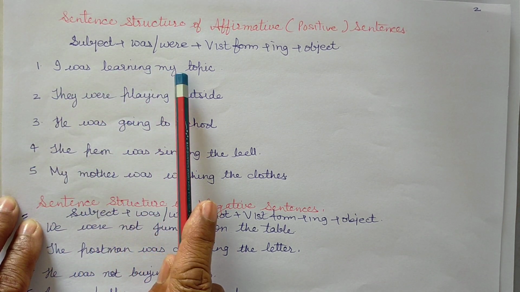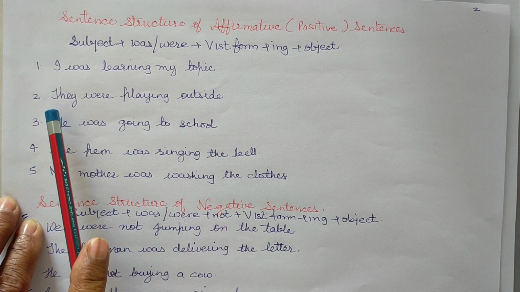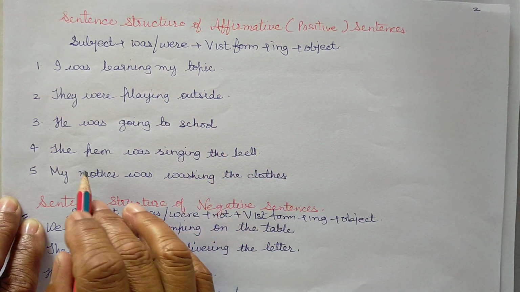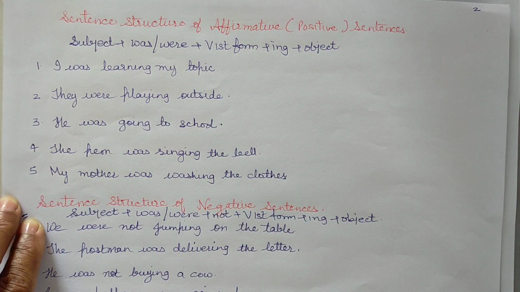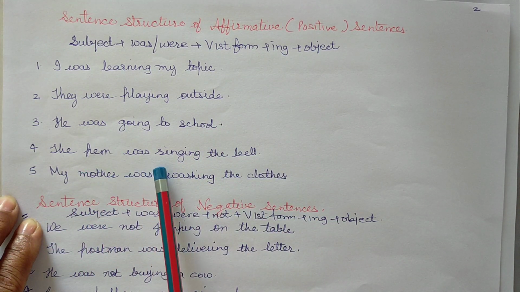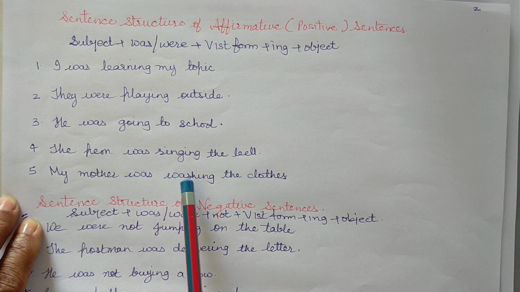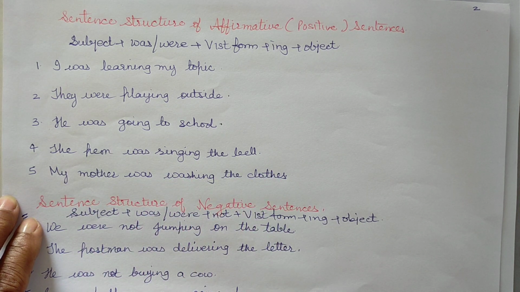I was learning my topic. They were playing outside. He was going to school. The peon was ringing the bell. My mother was washing the clothes.